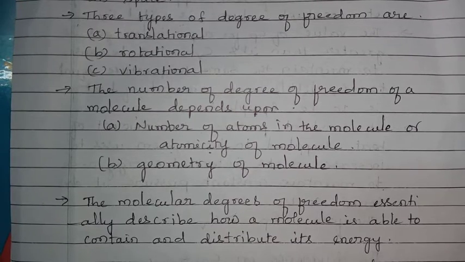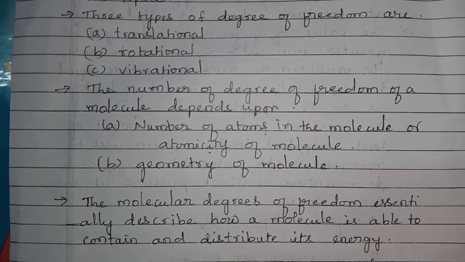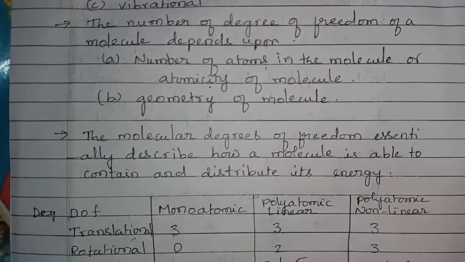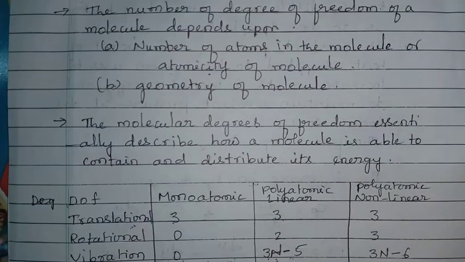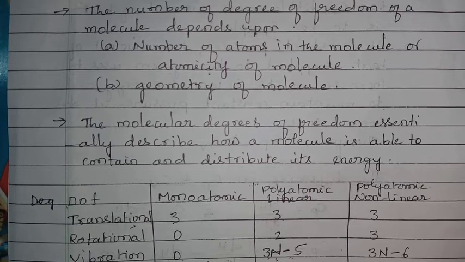It means the total number of degrees of freedom depends upon the number of atoms present in the molecule, that is atomicity. Second, geometry of the molecule, whether the molecule is linear or non-linear, angular, whether the atoms lie in a straight line or the molecule has an angular, that is non-linear, shape.